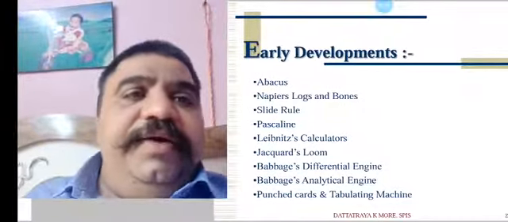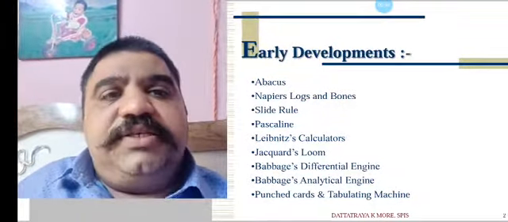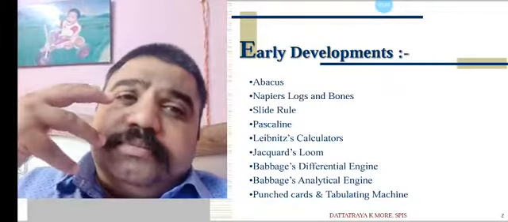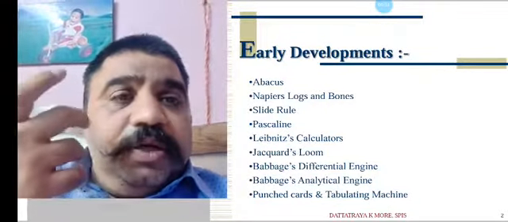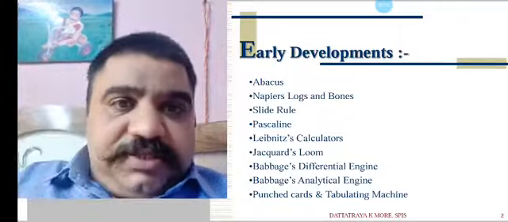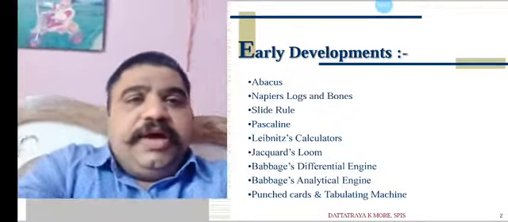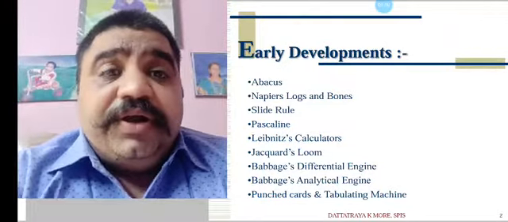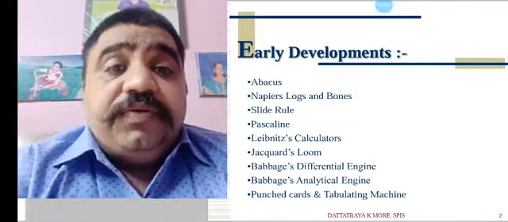See, there are early developments in which so many devices were designed, developed, we can say made, or some discoveries are there, and these devices are very helpful in the computers we are using nowadays.